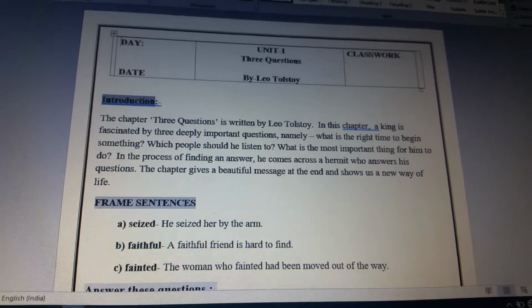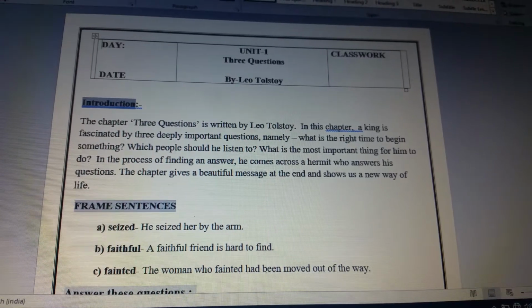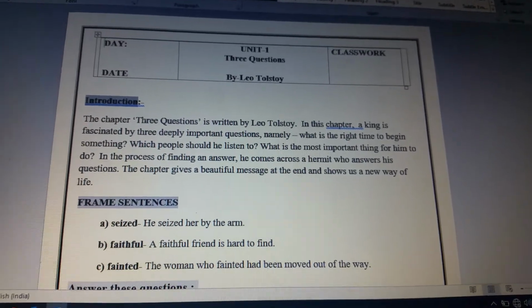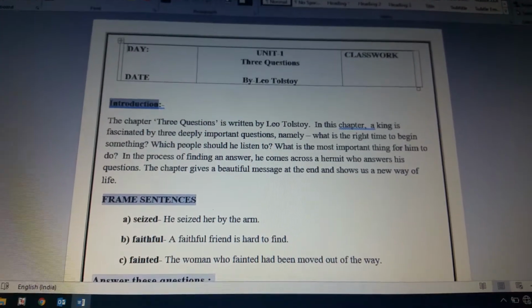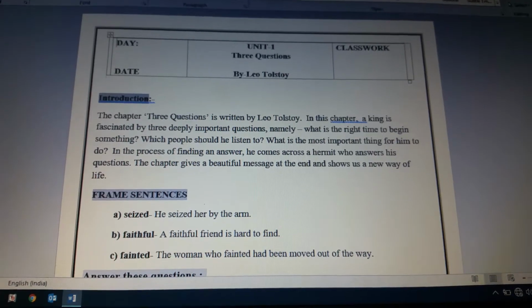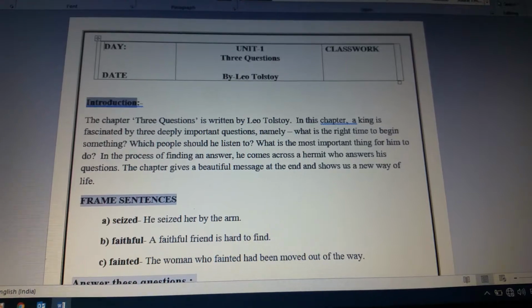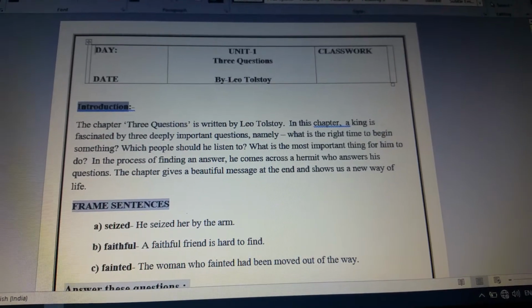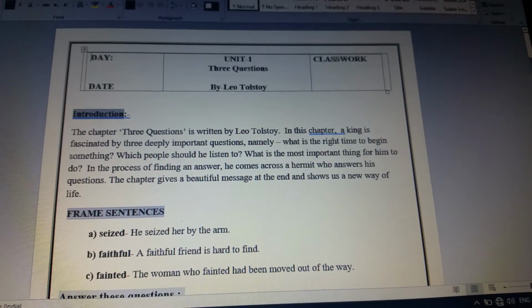Hello my dear students. So today we are going to discuss how to write down all these question answers in your notebooks. So this is the lesson plan for your chapter 1, 3 questions. I'll tell you the format and how to proceed for writing these question answers, sentences, introduction and all in your notebook. So let's begin with the format.